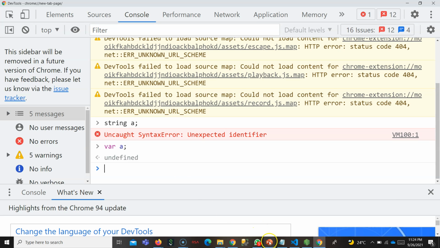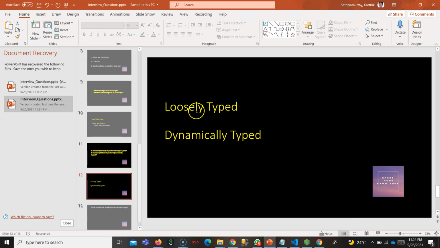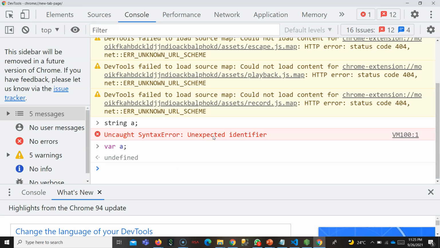The other thing I was speaking about is almost the same. Loosely typed and dynamically typed are almost the same. But understand, you may get a question on loosely typed versus dynamically typed. Maybe you can get loosely typed or strongly typed, and static typed or dynamically typed. You may get such a question.